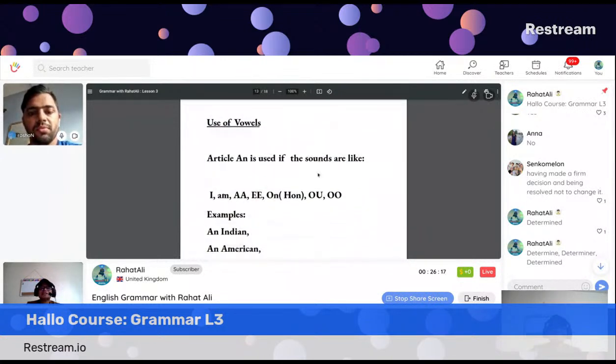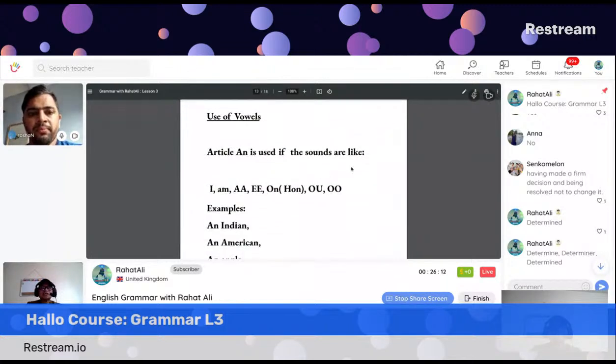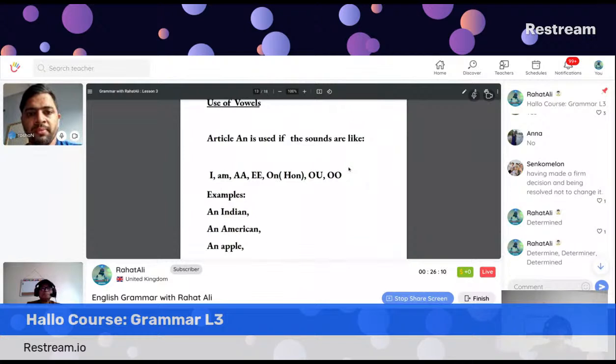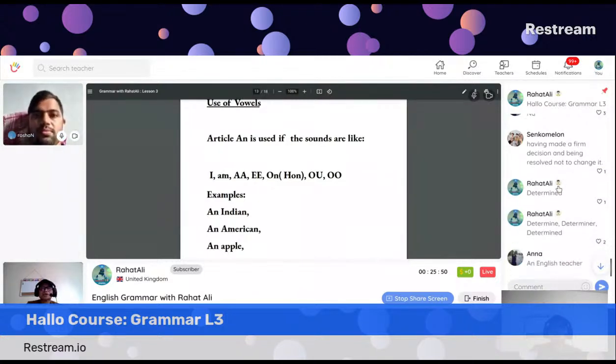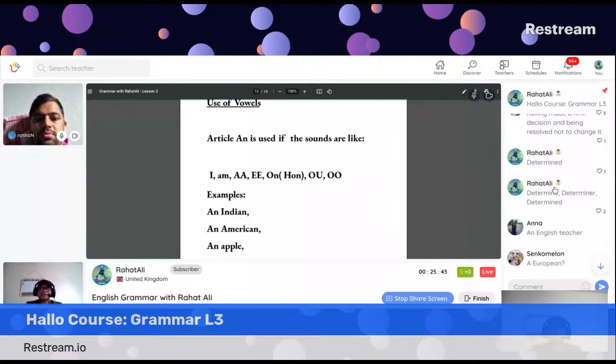So article an. First, let us go with an. It is used if the sounds are like I, am, a. Double A means it's a longer sound. Remember, if there are two vowels together, we call them a diphthong and it should be a bit longer sound, like A, E, on, H-O-N, though there is H at the beginning. Then O, remember, longer O. Anna has given an example, an English teacher.